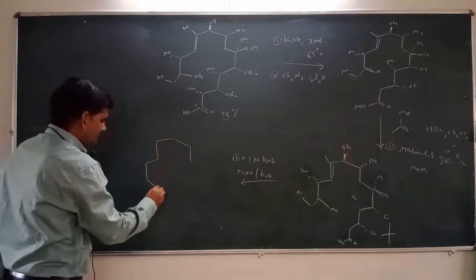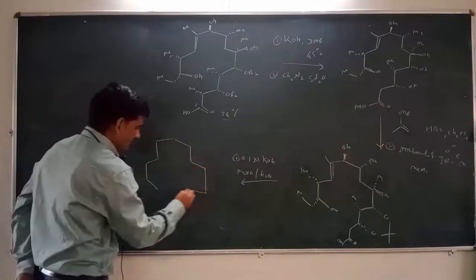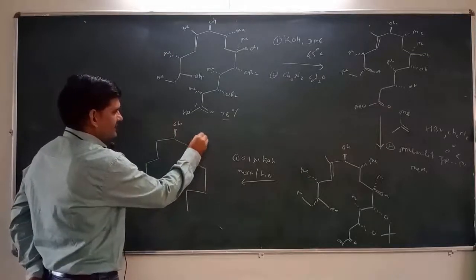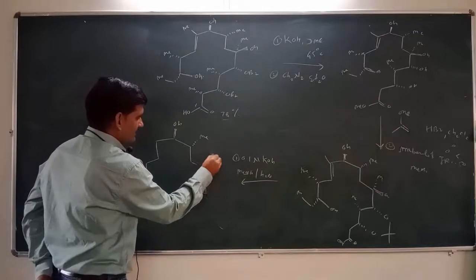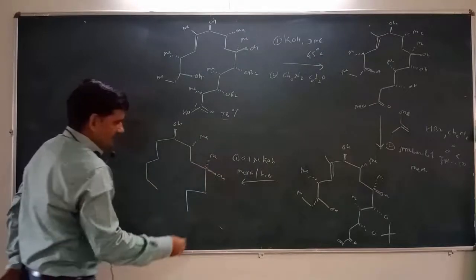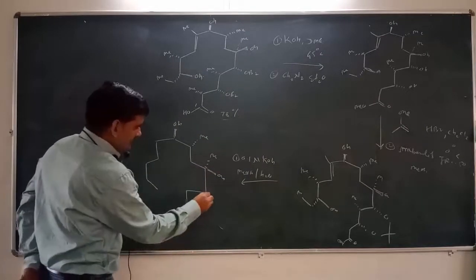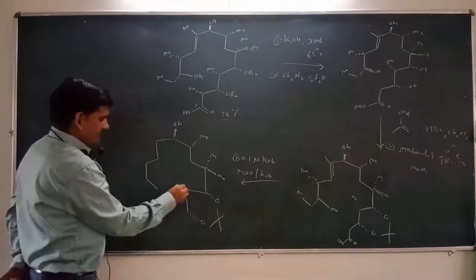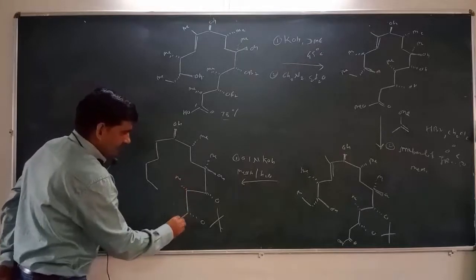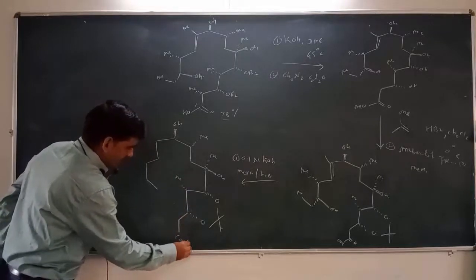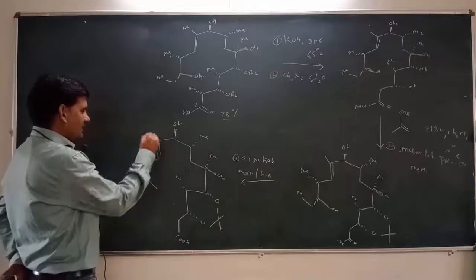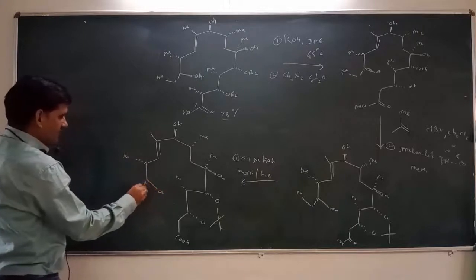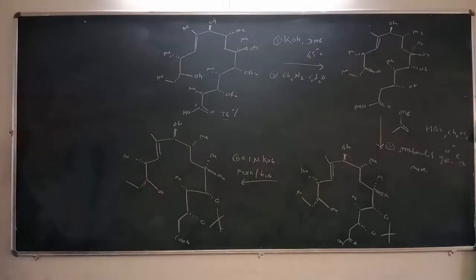That means here is the carbon 9 containing this OH group, this is a methyl substitution, here is this methyl substitution, this is OH, and here is the alcohol protected as an acetal. This is a methyl substitution, and then it will be converted into acid, that is the COOH group. This is the carbon-carbon double bond containing this methyl substitution. Here is the methyl group, here is OH, and here is the CH2CH3 group.